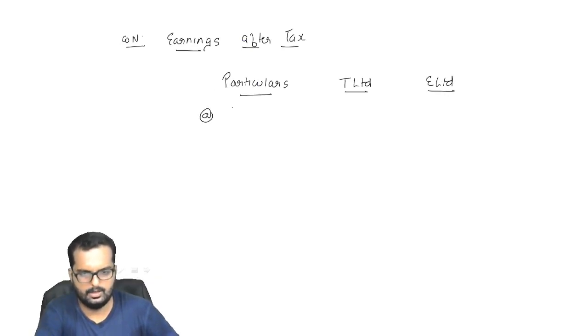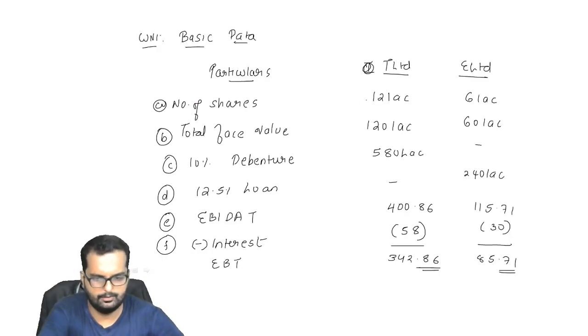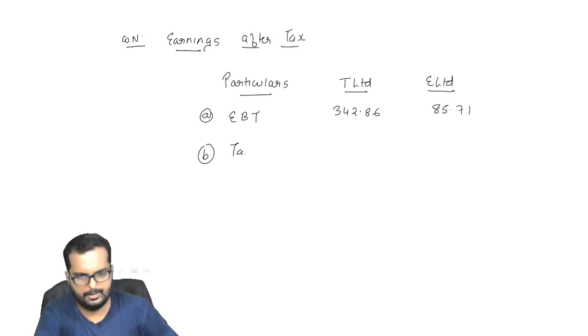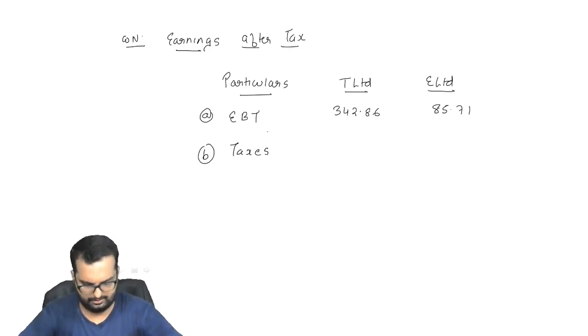So I'll now write down over here point number A. I'll write down earnings before tax that we have already found over here, 342.86, and the other one is how much? 85.71. Right. Point number B will be taxes. How much are the taxes that is told over there? 30%. So will that be 102.86?